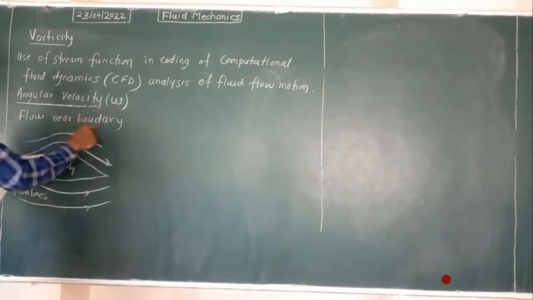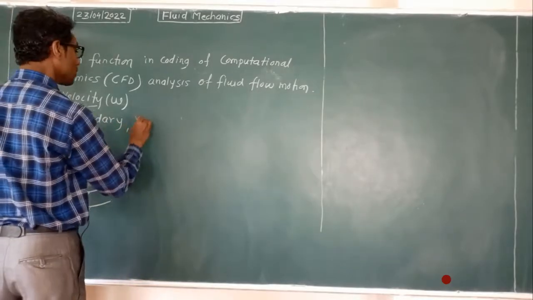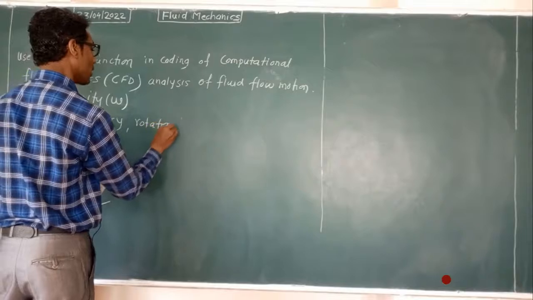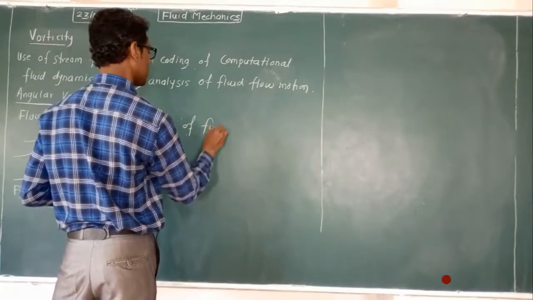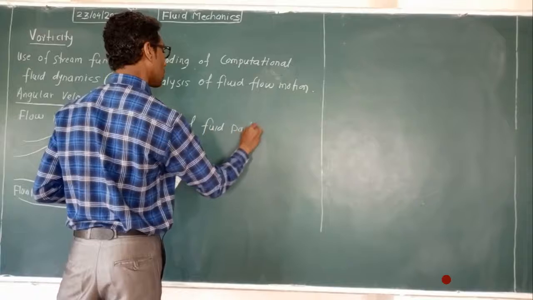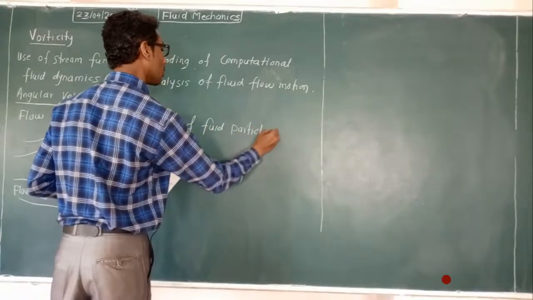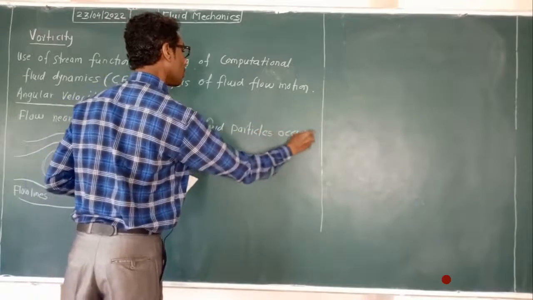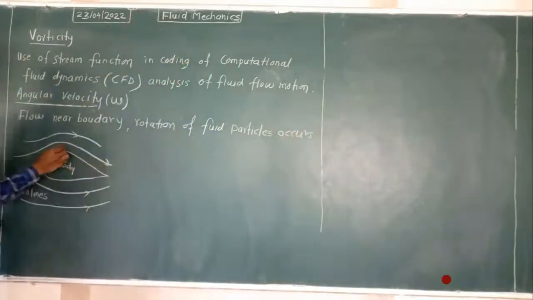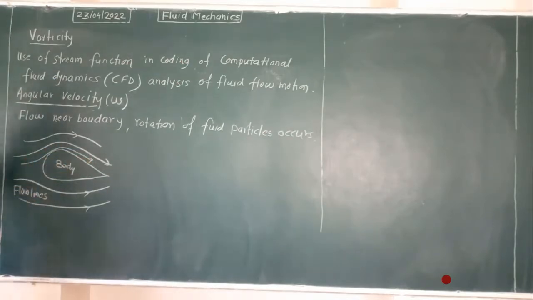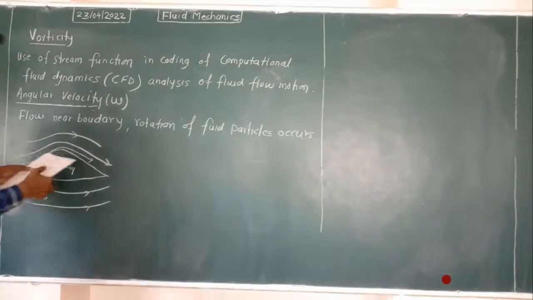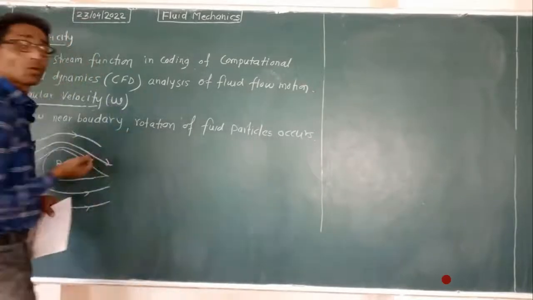So for flow near a boundary, what normally happens? Rotation of fluid particles occurs near the boundary.